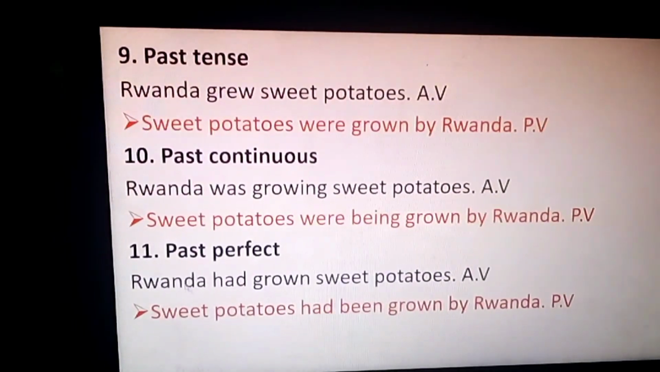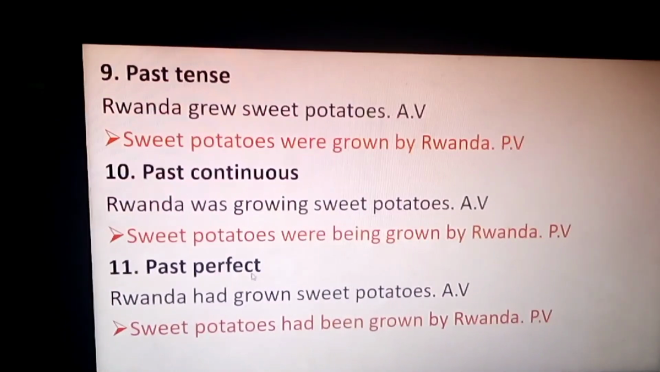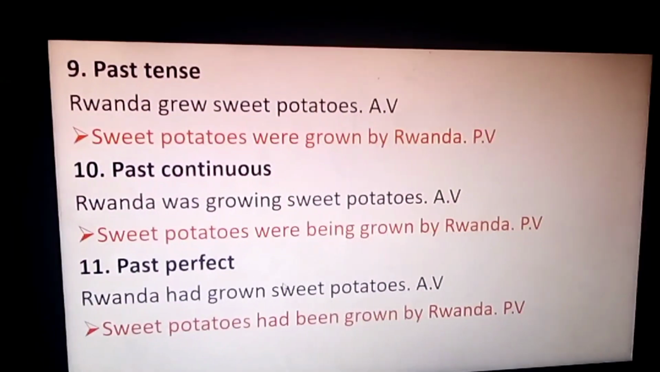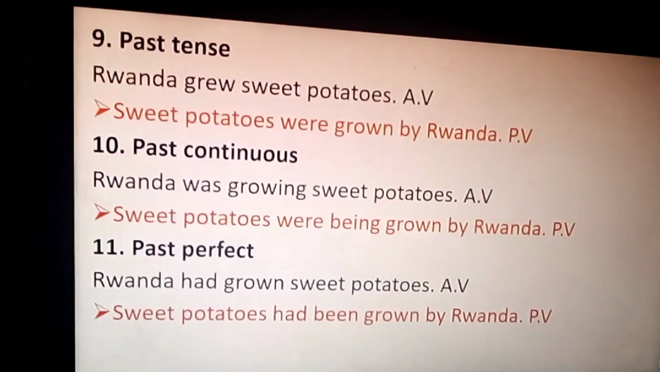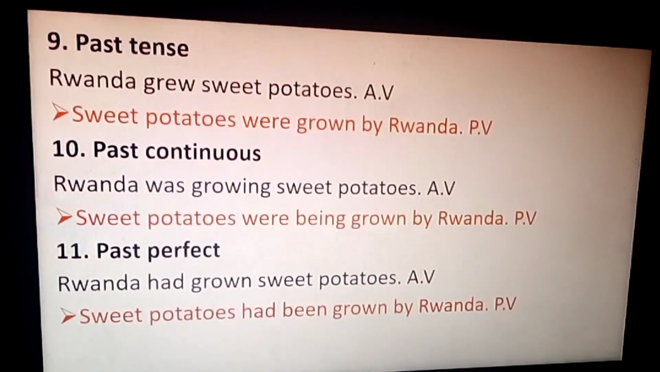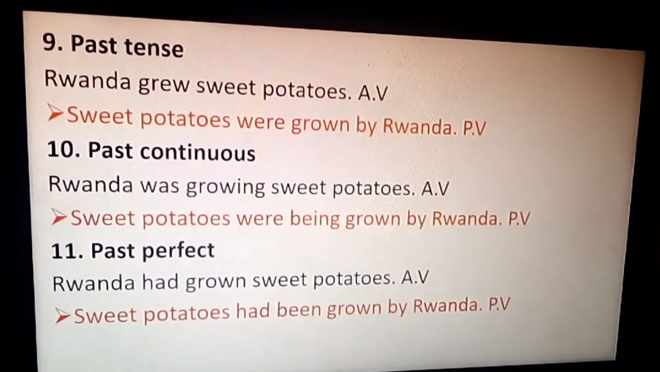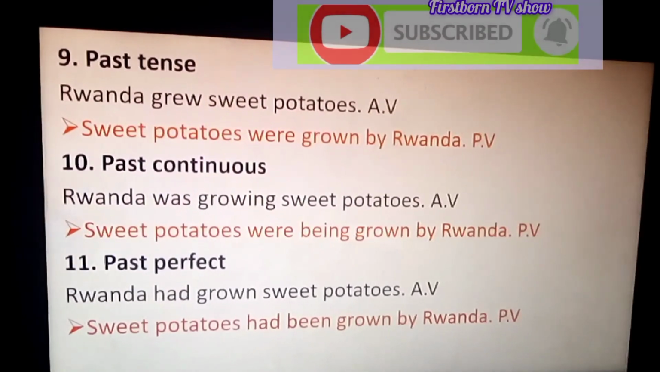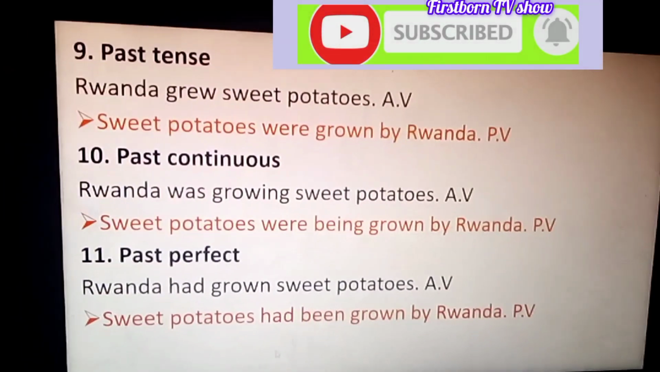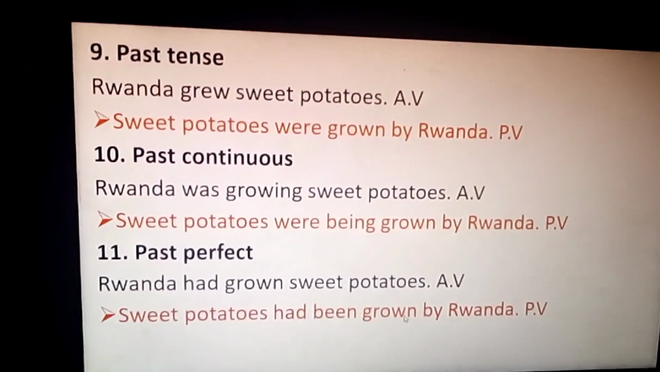Next, number 11, past perfect. Rwanda had grown sweet potatoes. Rwanda had grown sweet potatoes. Sweet potatoes had been grown by Rwanda. Here we use had been because it is past perfect. Then we add the past participle form of the verb grow, which is grown. Good.